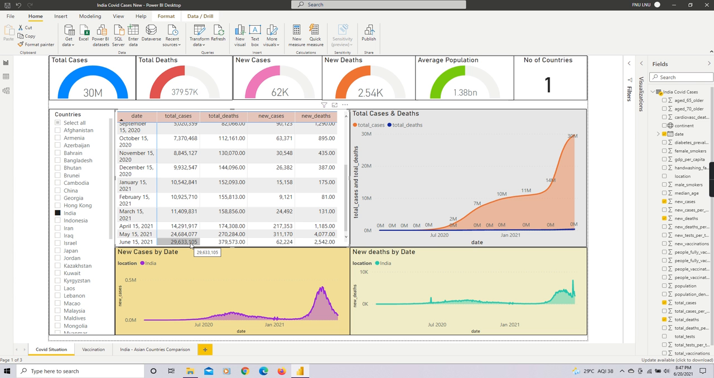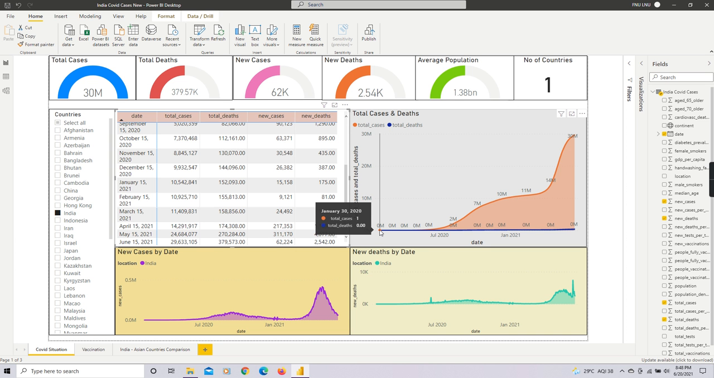So we can see over here, friends, the total cases registered till 15th of June were 2 crore 96 lakhs, that is approximately 2 crore 97 lakhs. The total deaths till 15th of June were 3 lakh 80,000, and on 15th of June the new cases which were registered were 62,224, and the new deaths 2,542.